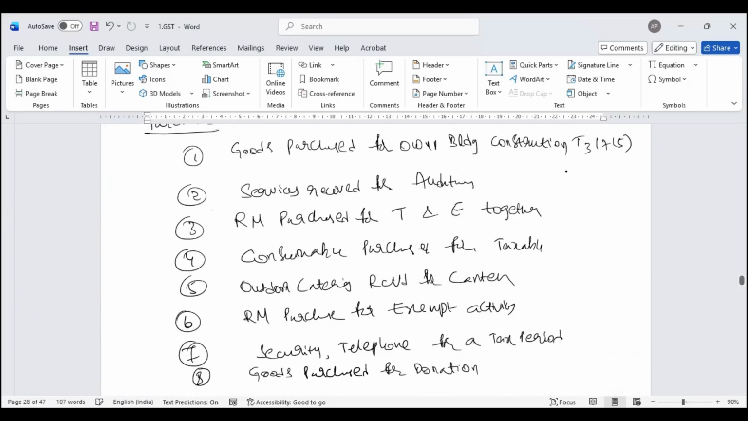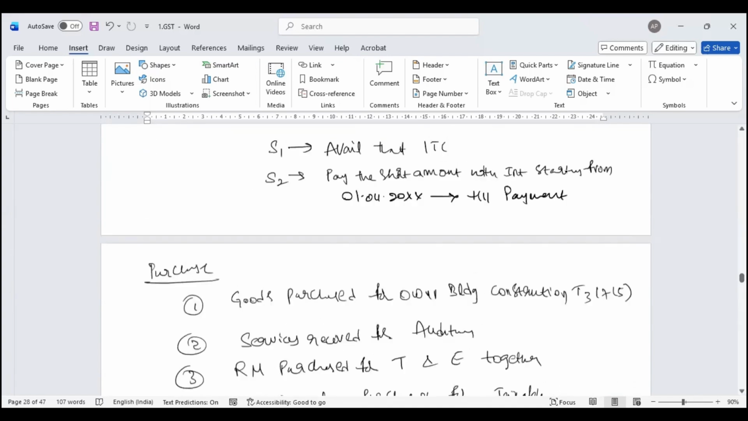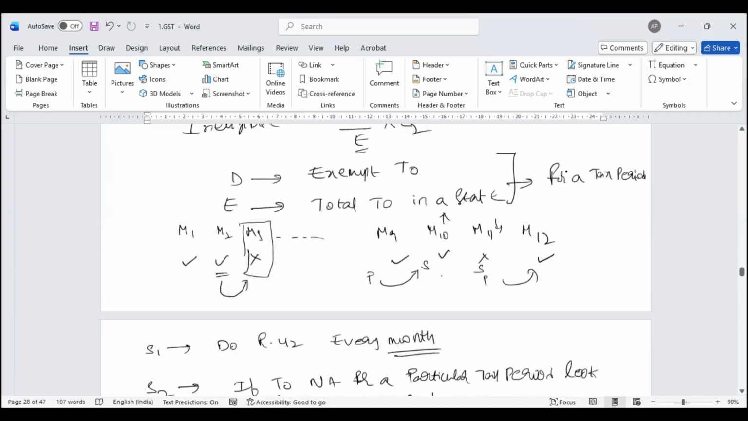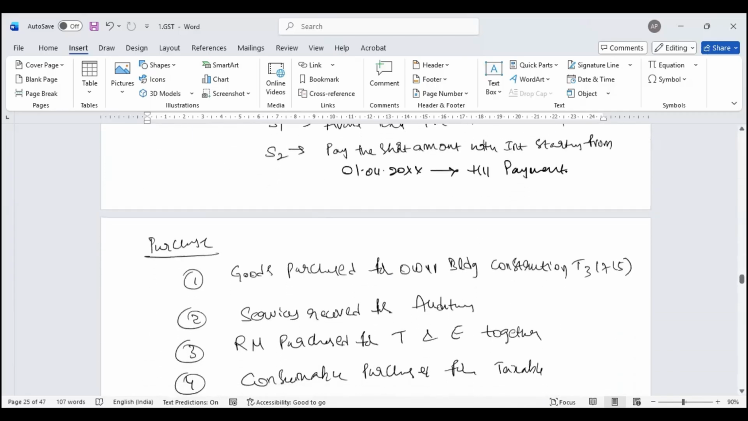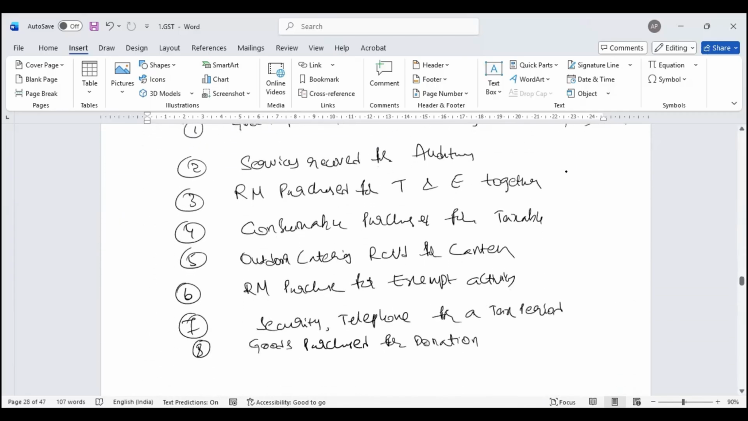Then services received for auditing. This is a result. Now it is a common credit. Where do I get the common credit? My common credit is C2. I am getting a result. So this will be a resulting item in your C2 when I do the formula.